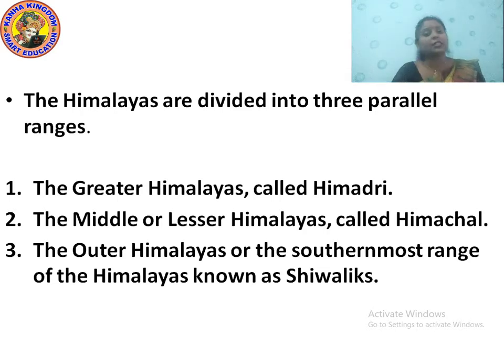Both answers are correct. If the question asks into how many parallel ranges the Himalayas are divided, you will write 3 parallel ranges. Name them: the Greater Himalayas or Himadri, the Middle or Lesser Himalayas or Himachal, and the Outer Himalayas or Shivaliks.